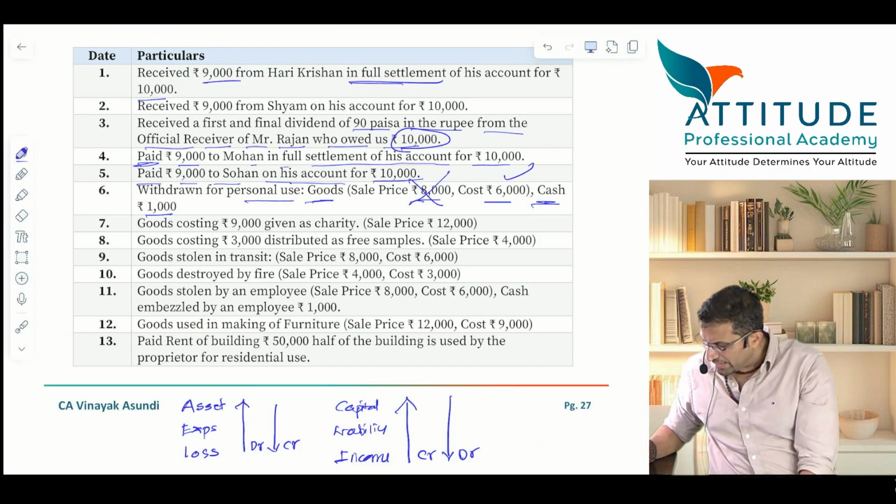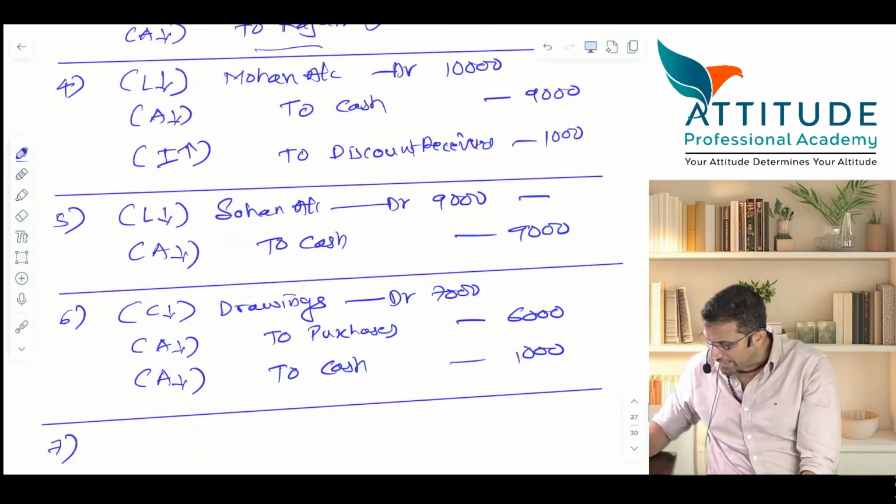7th, goods costing given as charity. 9,000 or 12,000, which do we take for the entry? You have to take it for, very good, 9,000, not 12,000. So goods given for charity. Tell me the entry.